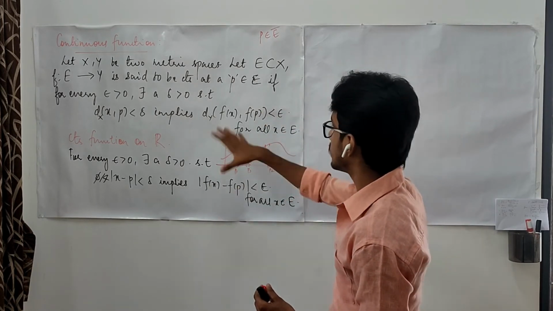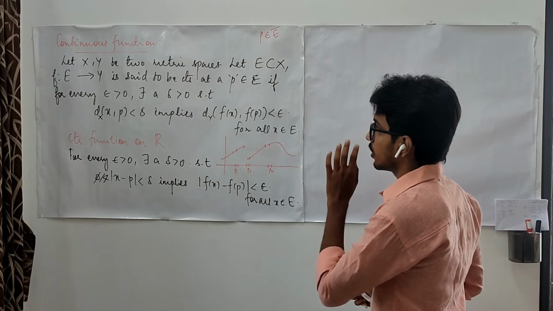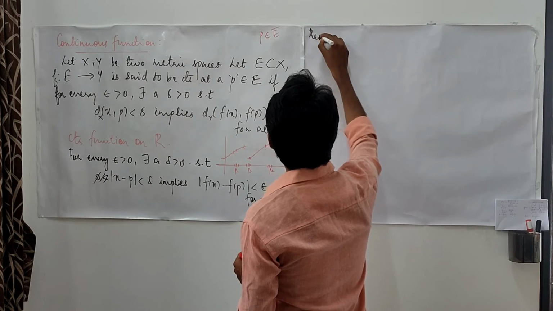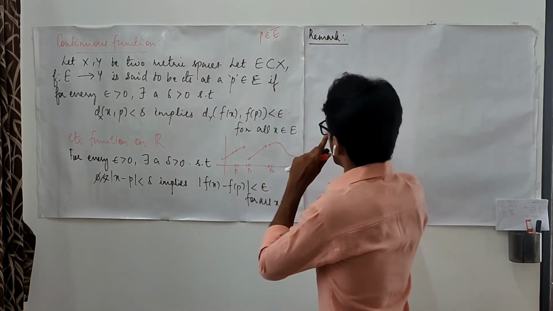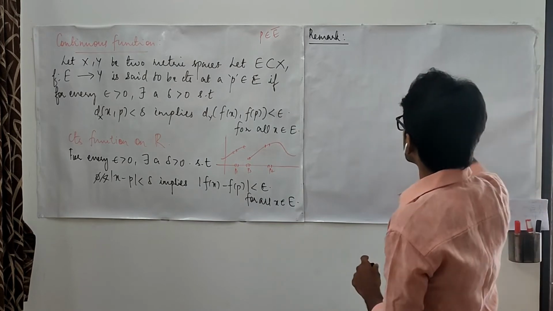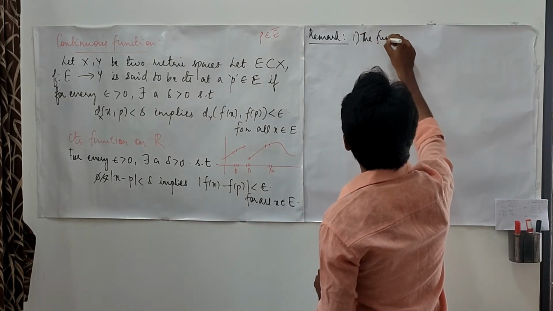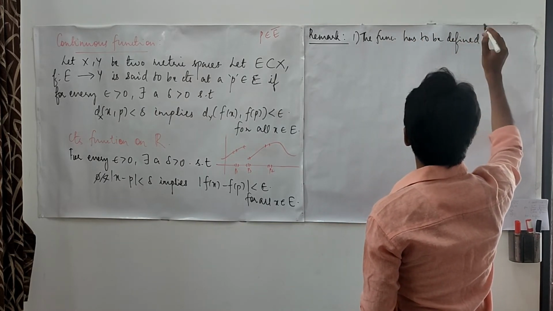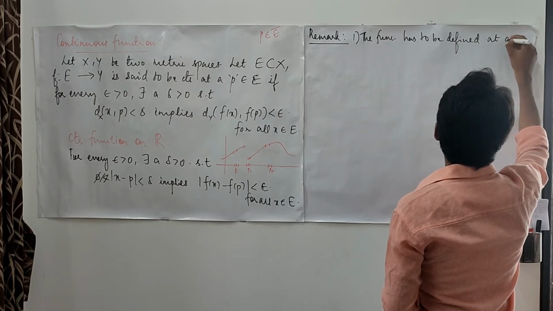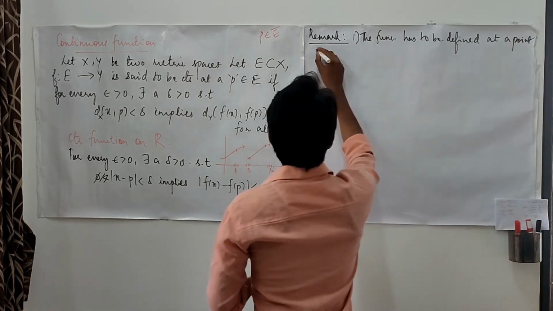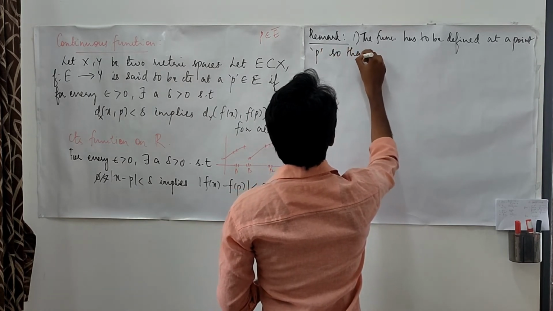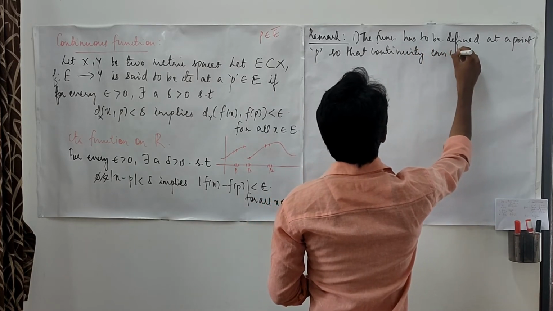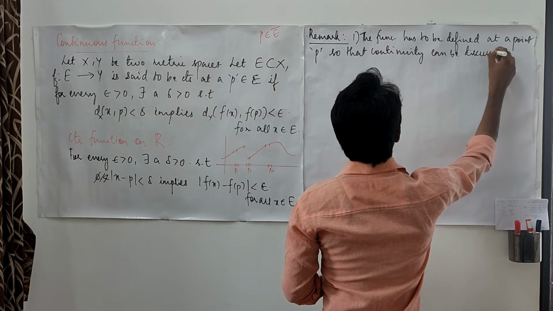So with this understanding of the continuous function, let us remark a few things. The first remark, which I have already told you, is that the function has to be defined at a particular point P so that continuity can be discussed at that point.